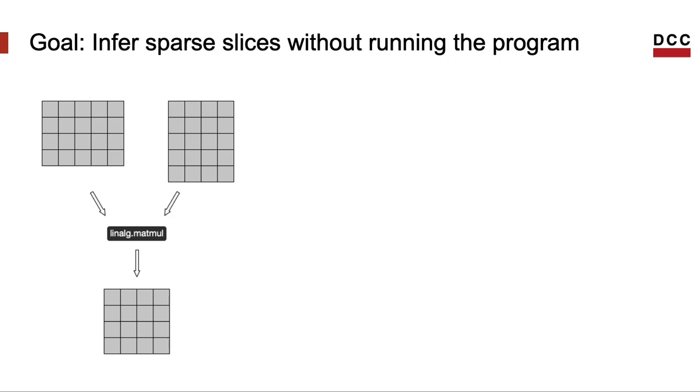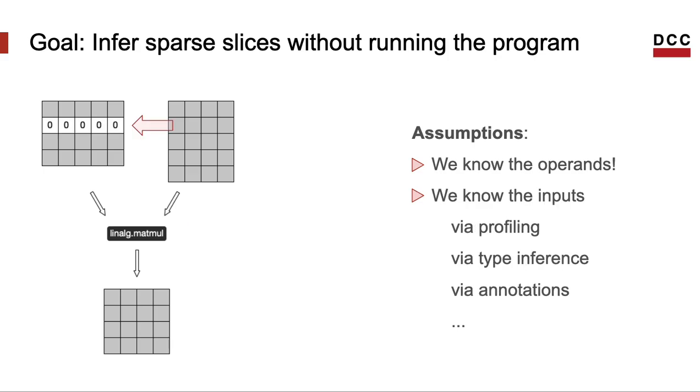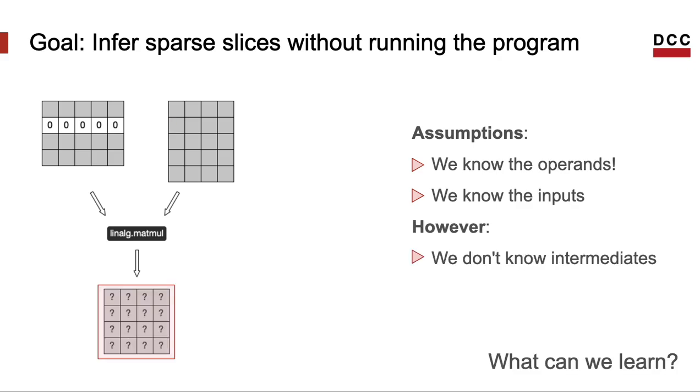Now, given a computational graph, we want to infer which slices are sparse. We can assume that we know the operands. These are the operands of the computational graph, like matrix multiplication, addition, ReLU, and such. We can also assume that we know the inputs of the computational graph, for instance, either via profiling or via user annotations. However, we don't know anything about the tensors that are produced as results of computations. Given the scenario, what is it that we can learn about the computational graph?